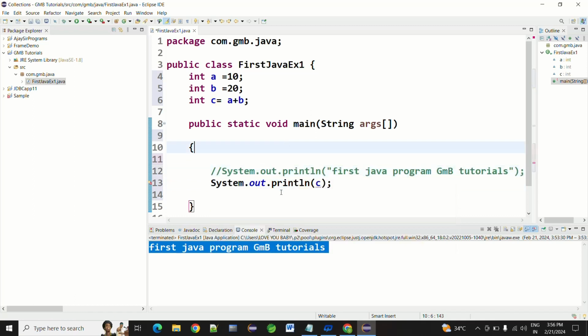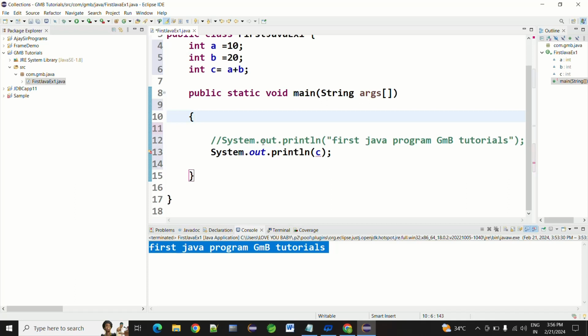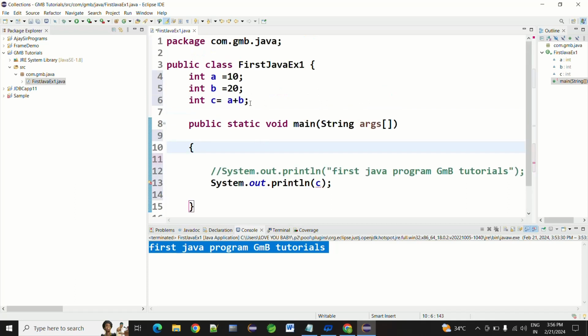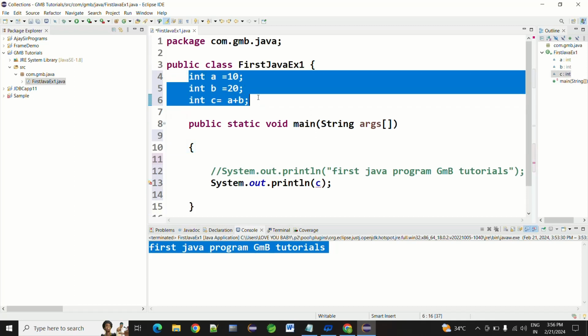Double inverted commas. And make a static reference to the non-static field c. Okay, let's see. We are getting an error here. So no, we are taking the instance in the main method only. We are making a mistake here.